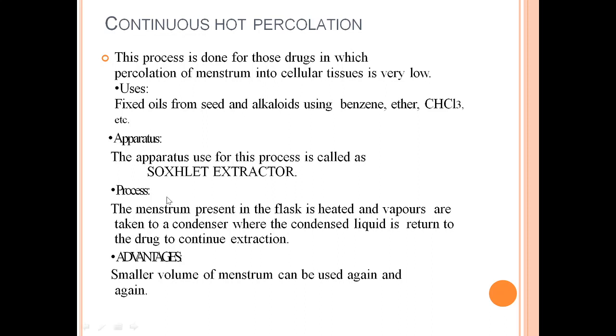And the process, how it is done: the menstruum present in the flask is heated and vapors are taken to a condenser where the condensed liquid is returned to the drug to continue the extraction. Now, what are the advantages? A smaller volume of menstruum can be used again and again. Let's look into the diagram of the apparatus so that we have a better look at this system.